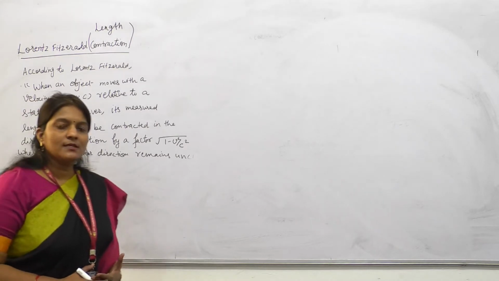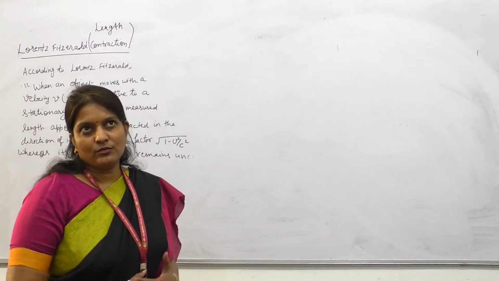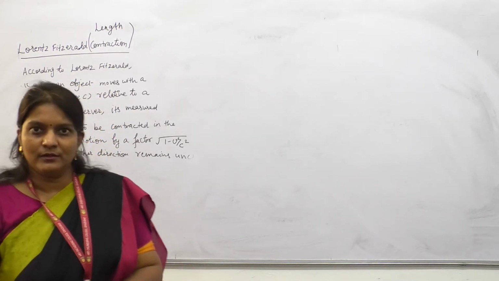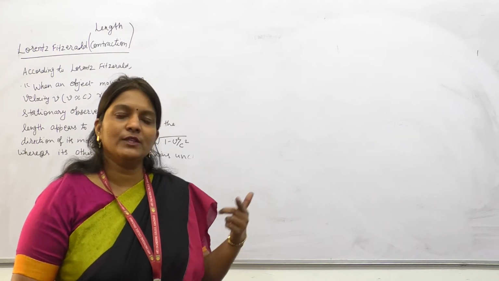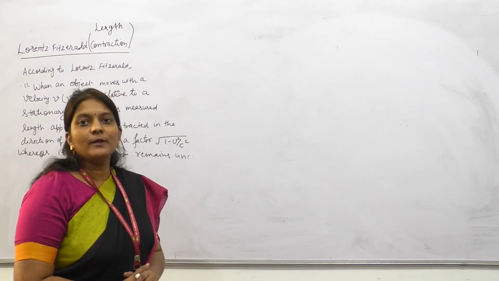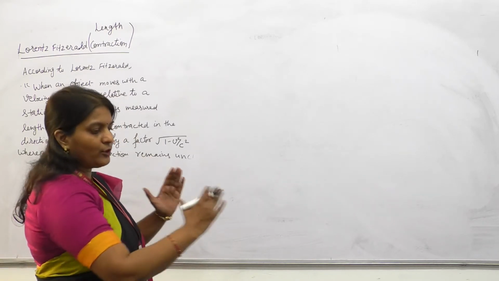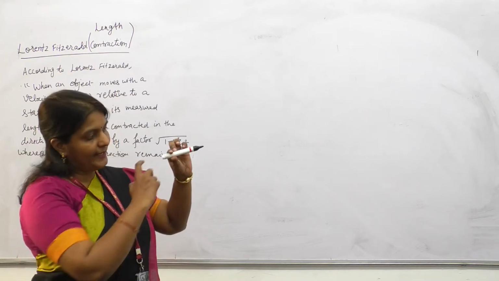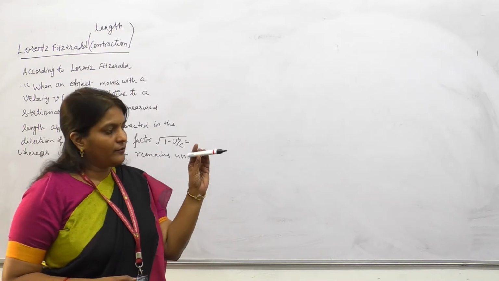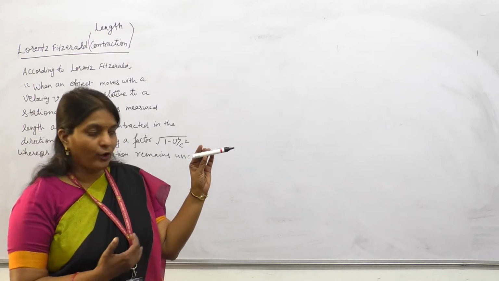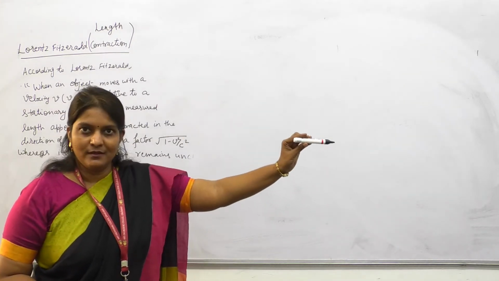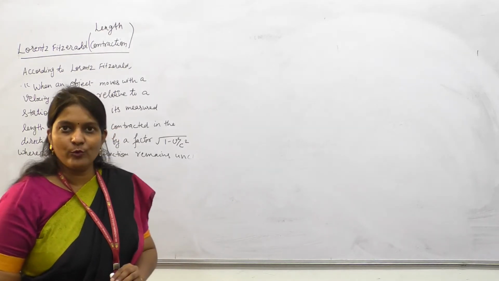Length contraction means, according to Lorentz, who first proposed it, that the length of an object moving with a velocity comparable to the velocity of light will not remain constant according to the observer, but it decreases according to the relative motion.